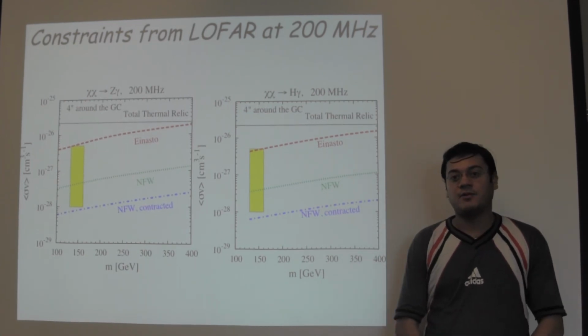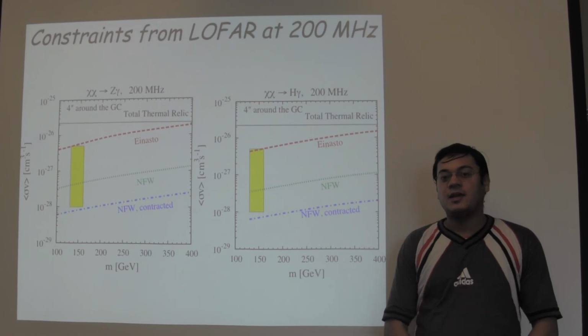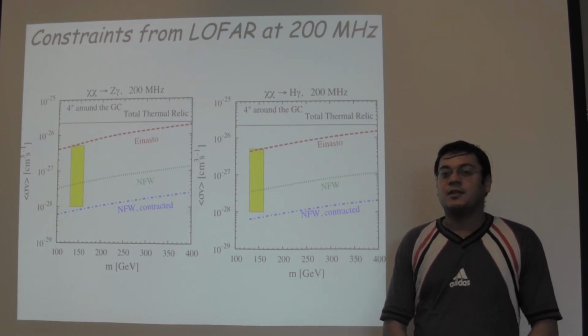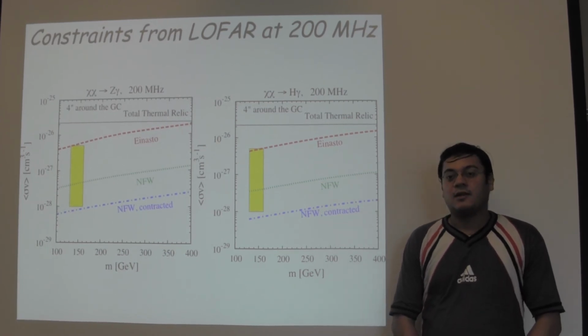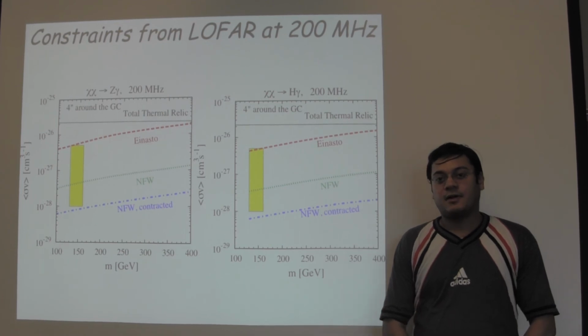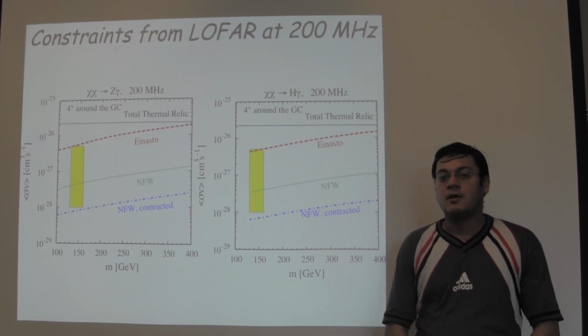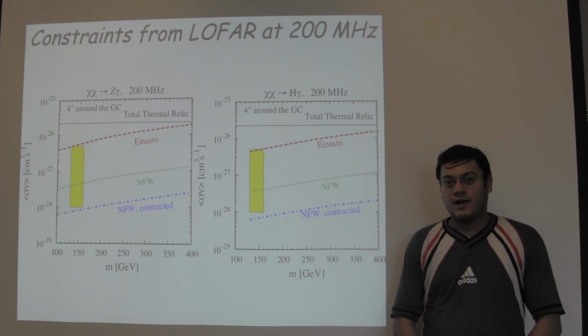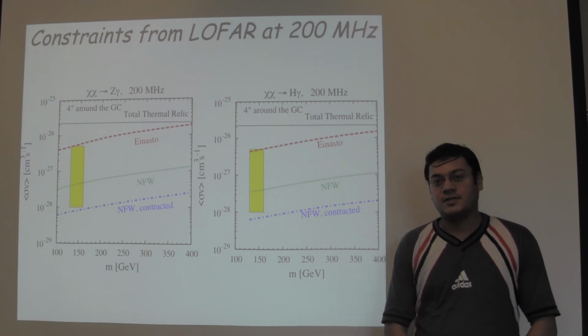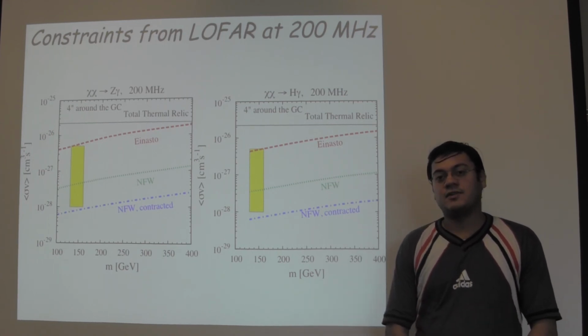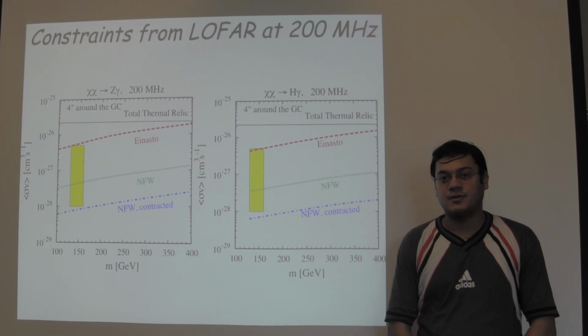I hope I have been able to convey the main message in our paper. Using present-day radio data, the presence of the gamma-ray line is in slight tension if it arises from an NFW contracted dark matter profile. However, LOFAR can easily confirm or refute the presence of this line using observations of the galactic center for about a few hours.